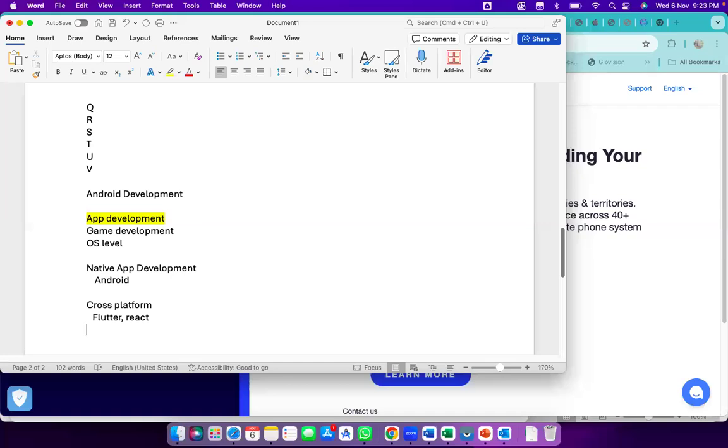But for this also, if you want to become a cross-platform developer, you should have at least minimum knowledge of native platforms, both Android as well as iOS. Then only are you eligible to go with cross-platform.